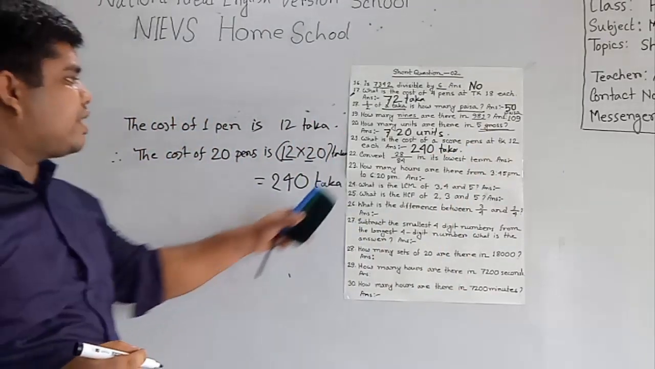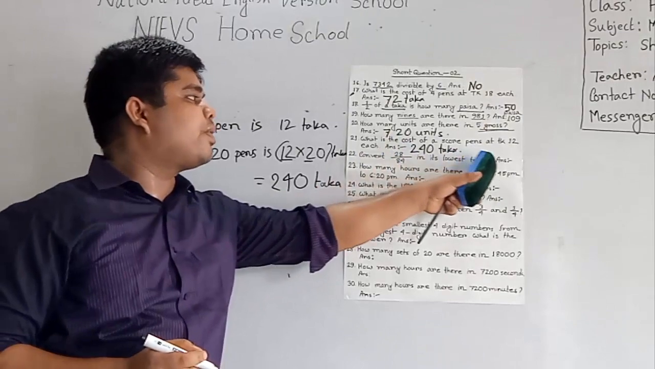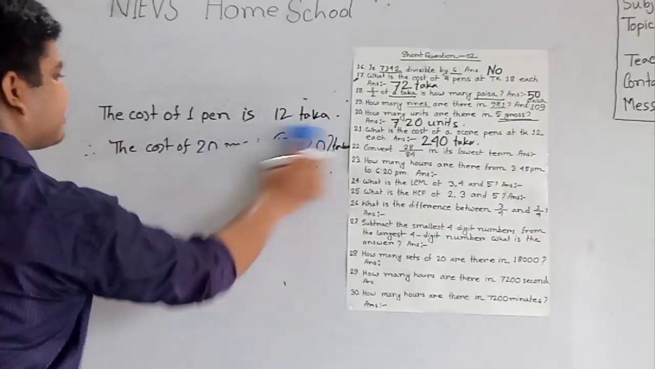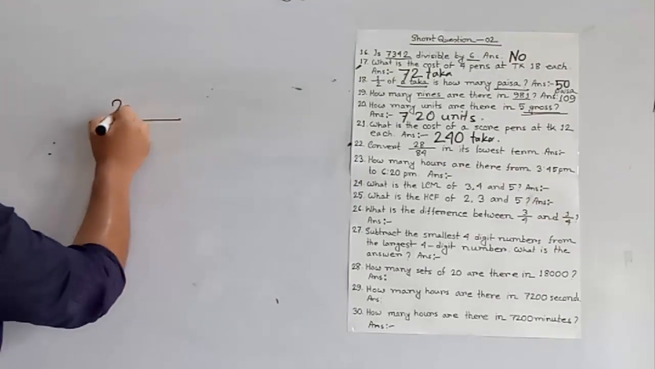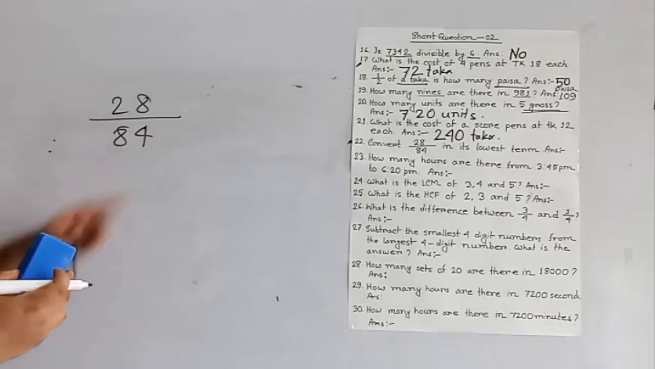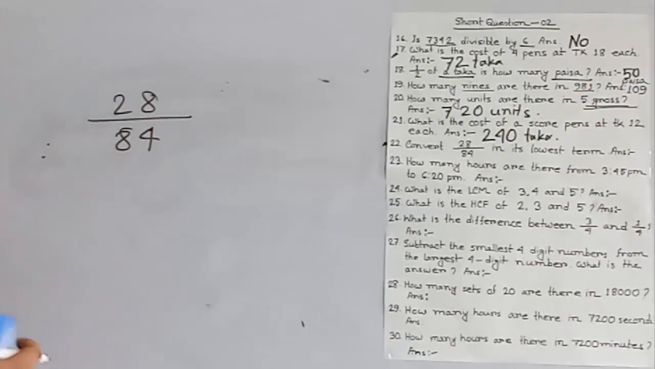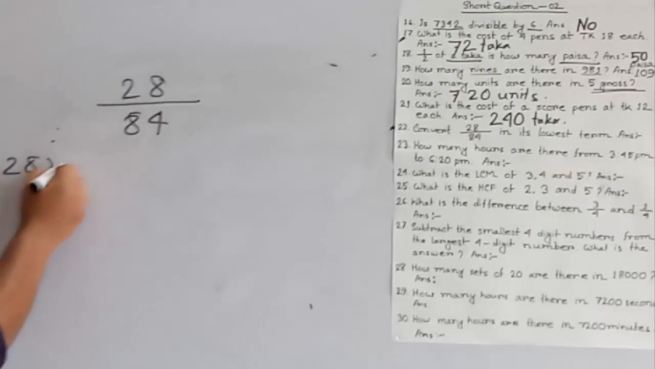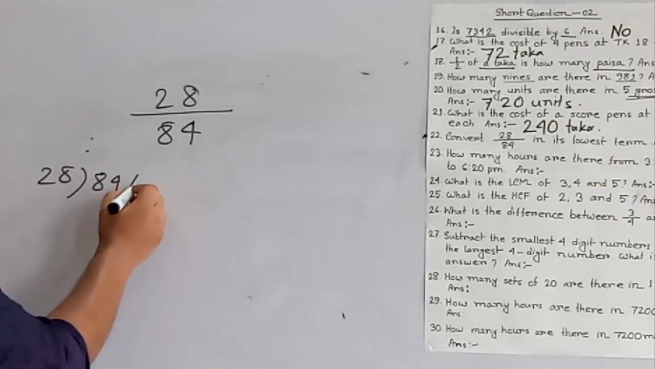Our next question is convert 28 by 84 to its lowest term. Okay. Let us start. The given fraction is 28 by 84. My dear students, at first we check whether this number is divisible by 28 or not. Please check first. In 84, 28 goes in how many times?